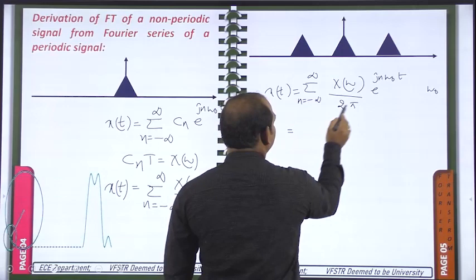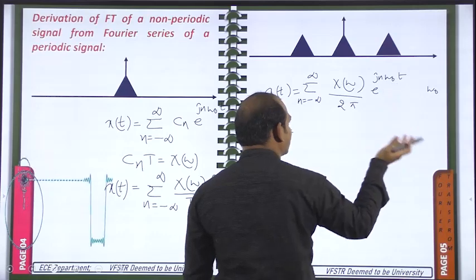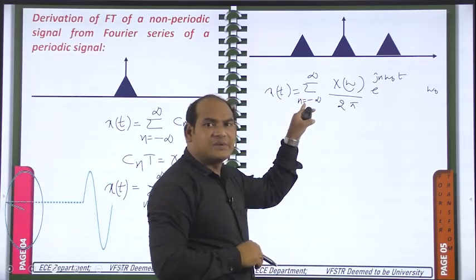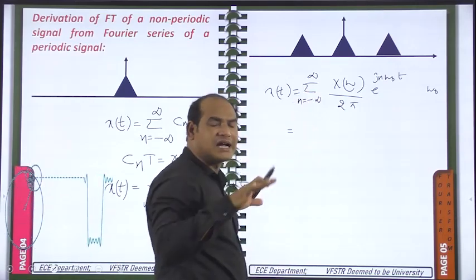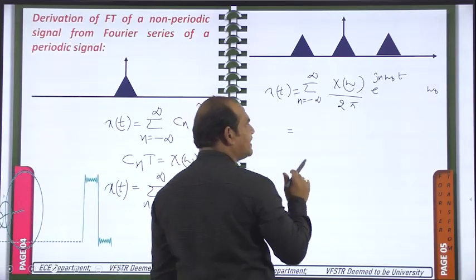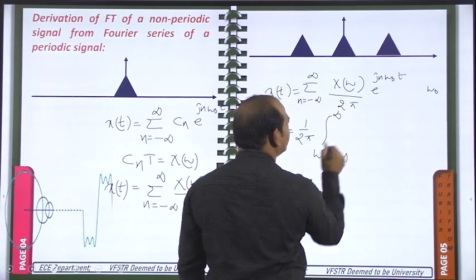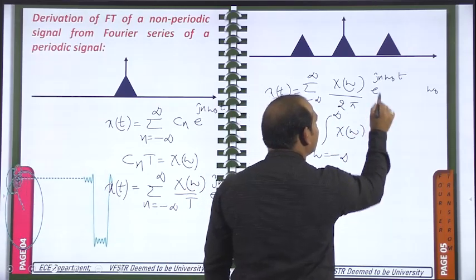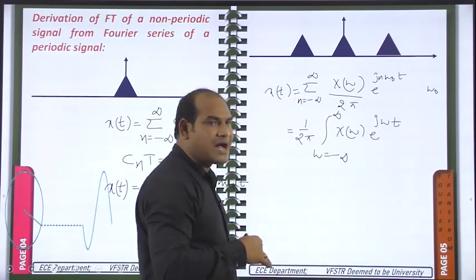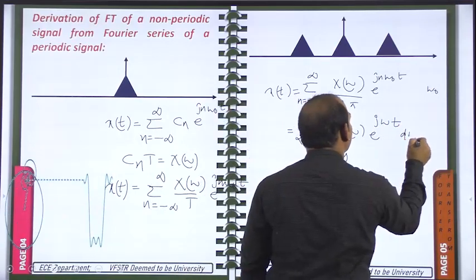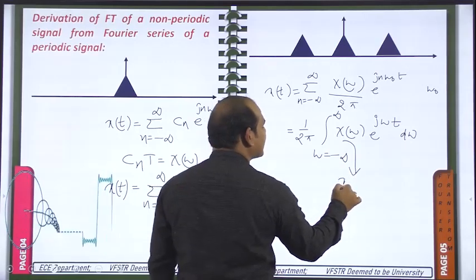So already we know that this n omega naught is becoming omega only, that means the discrete variable is becoming the continuous variable. So this sigma is nothing but discrete summation, integration is nothing but continuous summation. So this sigma is also becoming the continuous summation, that is the integral. So what we need to do here: 1 by 2 pi integral, omega changing from minus infinity to plus infinity, capital X of omega e power j omega t, into d omega. Because omega naught is becoming very small, this omega naught can be replaced with a small value like d omega. So this is nothing but from the X of omega we are getting x of t.